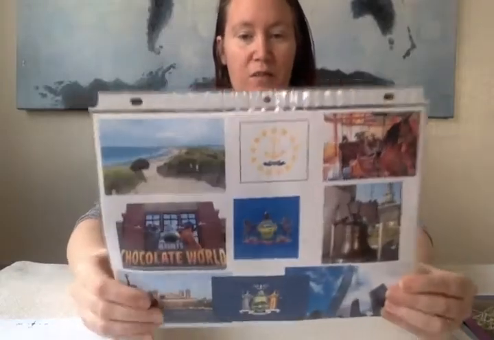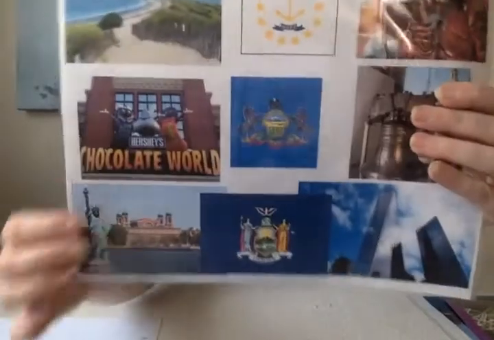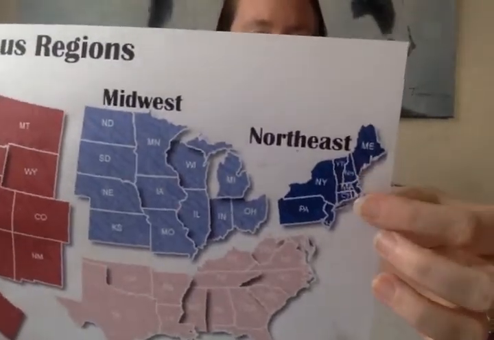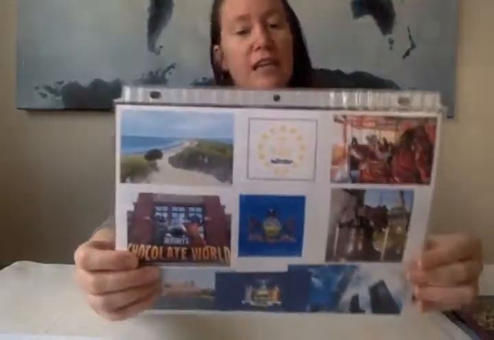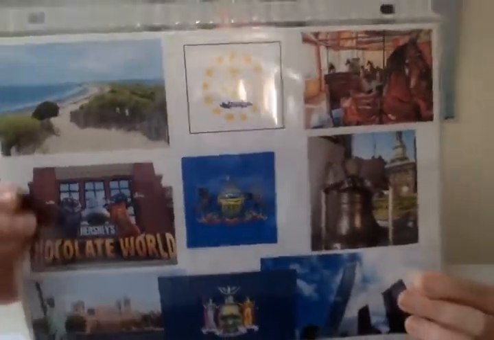Okay, the last state I'm going to talk about is probably the most famous state in the East Coast, and that is New York. So New York is a state, but there's also New York City, which is a really famous city in the United States as well. Okay, so here are the 3 pictures that I have for New York, and I have some more here that I'll show you. And New York is, again, along the coastline. It's rather small, so you can't see. But on the activity I'm sending home, you have a bigger picture of New York and some objects to color, too. Okay, so New York, can you see?